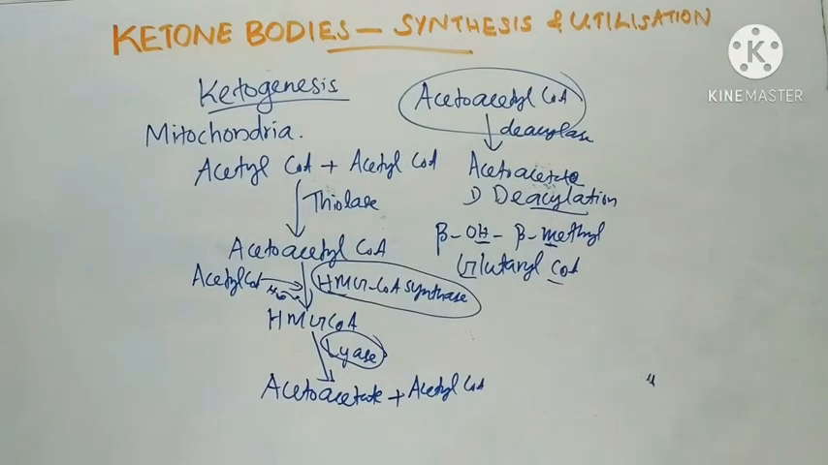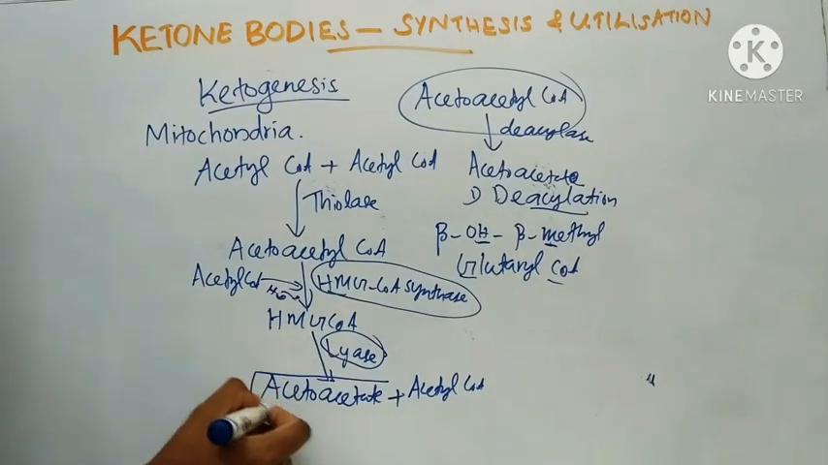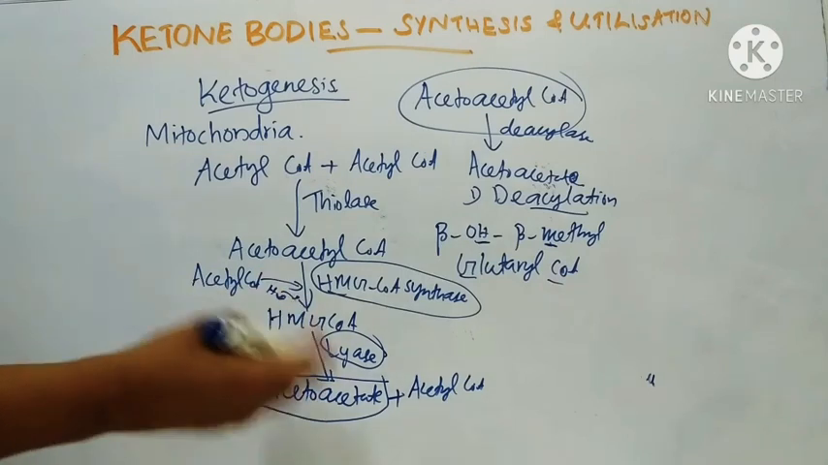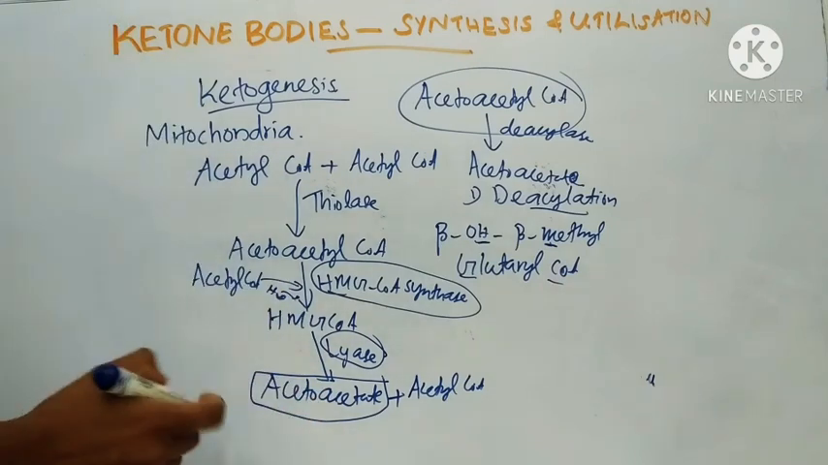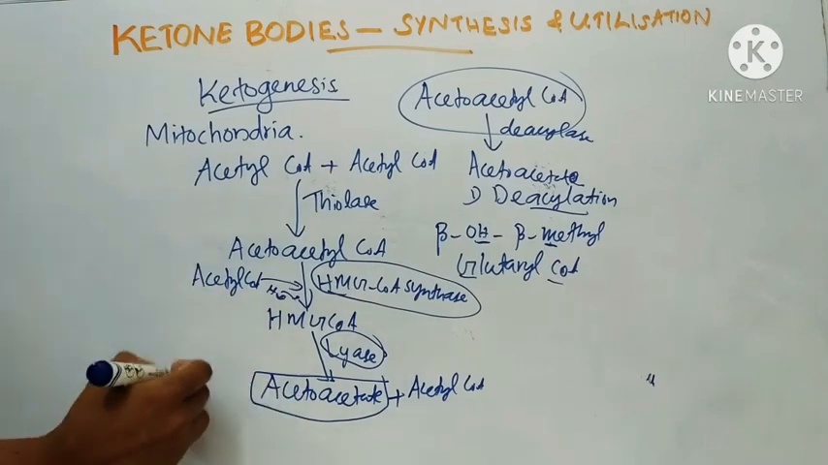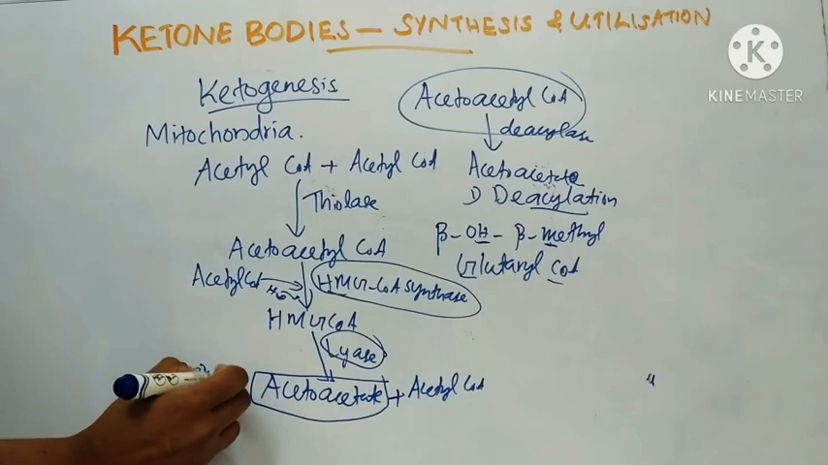The next step is formation of acetone. We got acetoacetate, and from this acetoacetate the other two ketone bodies, acetone and beta hydroxybutyrate, are formed. That's why acetoacetate is known as the primary ketone body.